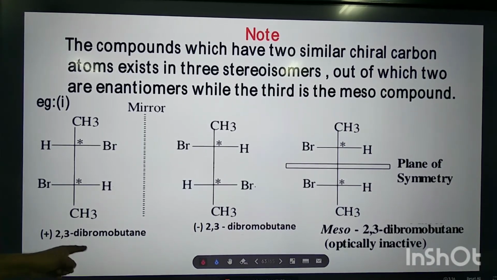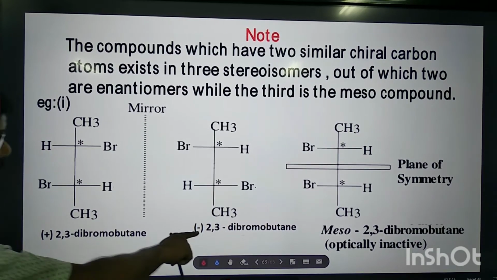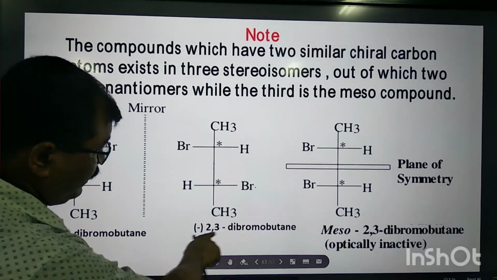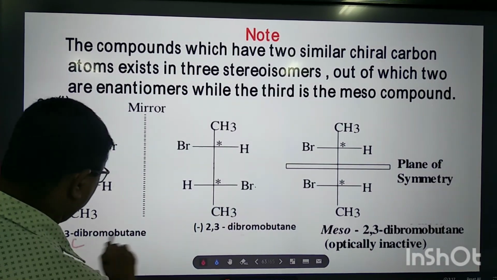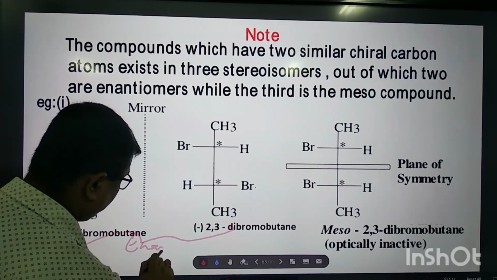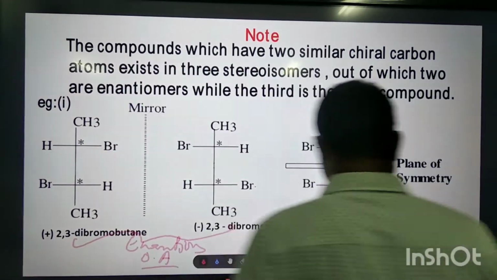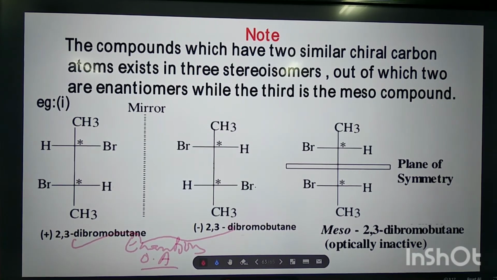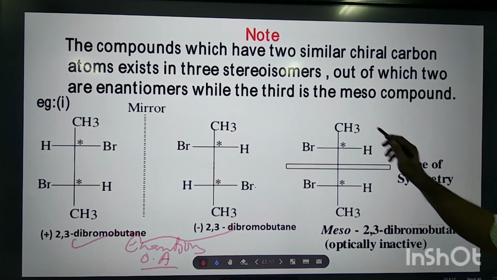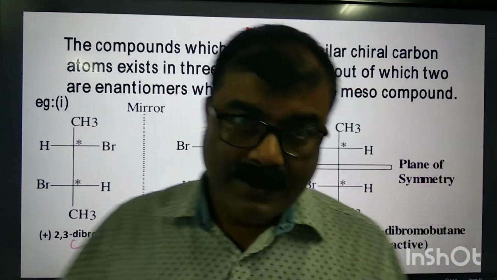We can understand very clearly from this example. Suppose 2,3-dibromobutane. If this is dextrorotatory, this mirror image is levorotatory. This is minus 2,3-dibromobutane, this is plus 2,3-dibromobutane. Now, these are enantiomers and they are optically active. But here you see, due to the presence of plane of symmetry, due to the internal compensation, this compound is optically inactive and is called meso compound. Clear?